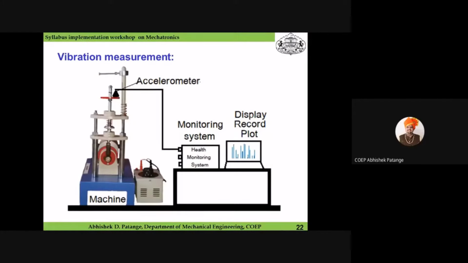So now if I want to implement this particular system in the Theory of Machines lab, we have this instrument which is called cam jump apparatus. What we have done is we have placed this accelerometer on this particular plate, and then we have varied the speed of this machine. Go to next slide.